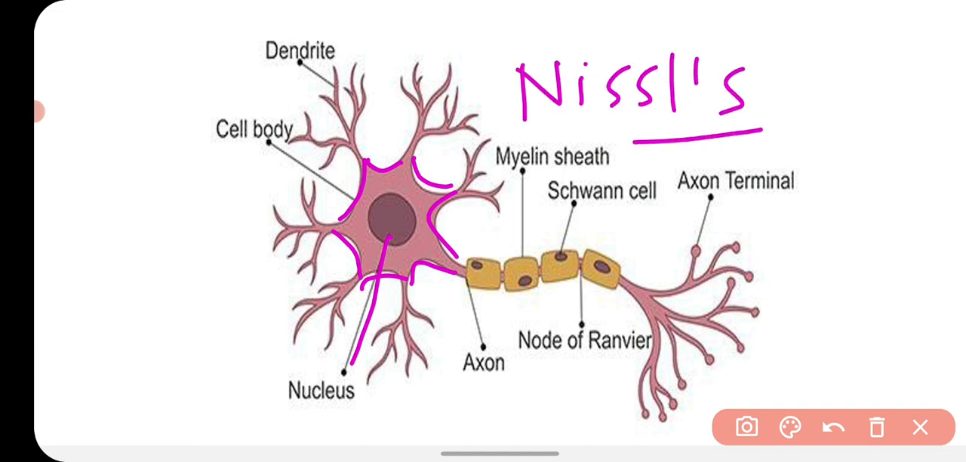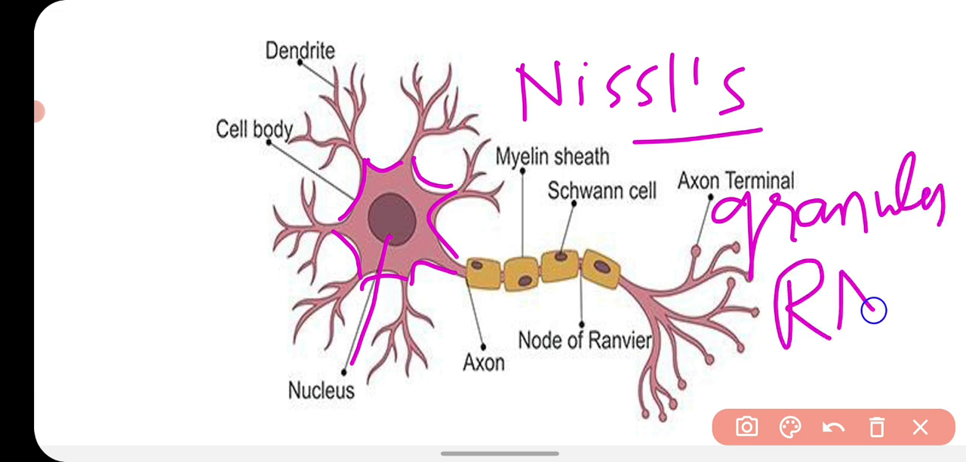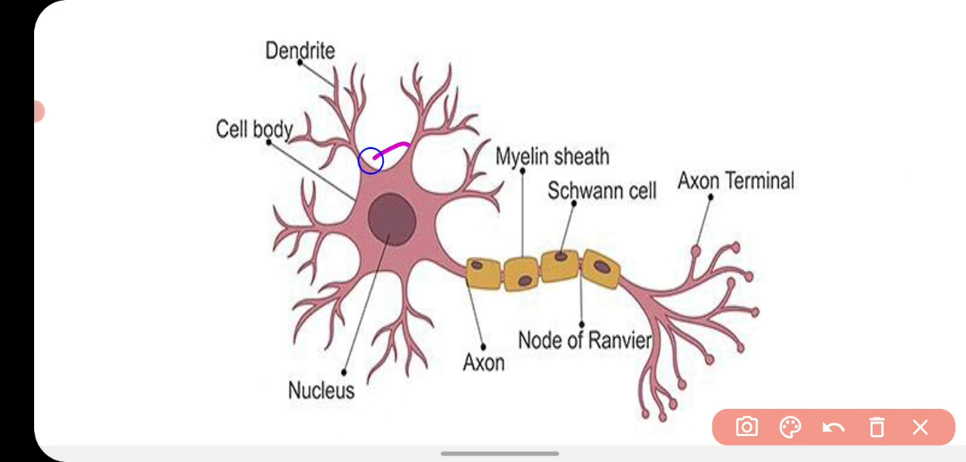Nissl granules are the granules made up of RNA and responsible for the protein synthesis. So the main central body is called cyton or cell body, and from that cell body there are several fiber-like branches. Those fibers are called dendrites, and from the cell body there is a branch which is longer than the others. That branch is called axon.